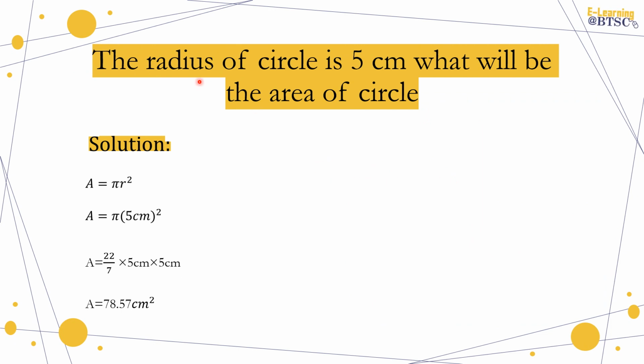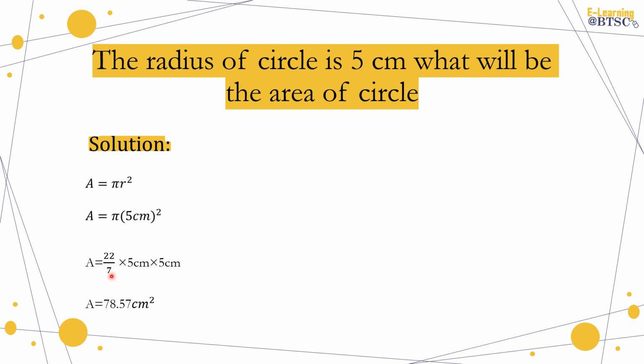Okay, let us consider an example. The radius of a circle is 5 centimeter. What will be the area of the circle? Solution. A equals pi r square, as we know the formula of area of a circle. Now we will put the value of r. What is r? Radius, that is given, 5 centimeter square.